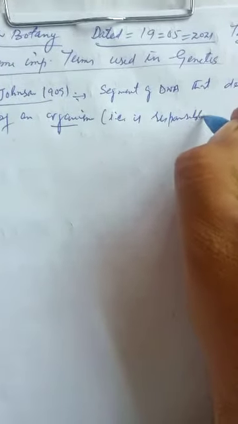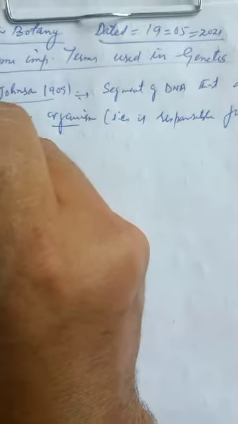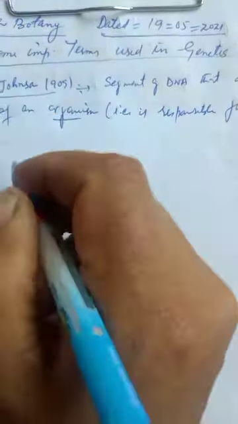It is that segment of DNA which is responsible for transmission and expression of hereditary characters.